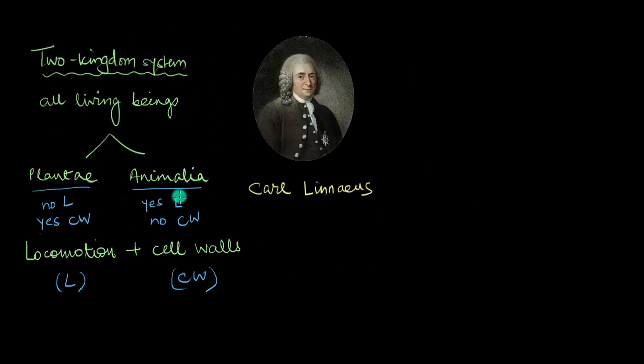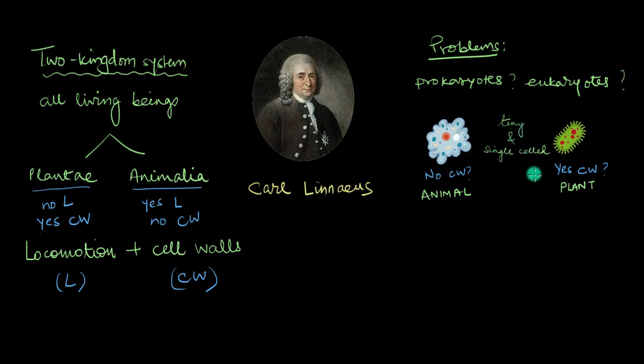However, things weren't exactly right with this classification system. For one, there's no way anyone could tell which one of these organisms were prokaryotes and which one of them were eukaryotes. Not only that, a bunch of these organisms were tiny and single-celled, like the amoebas and the bacteria, and they were placed with large and multi-celled animals and plants.